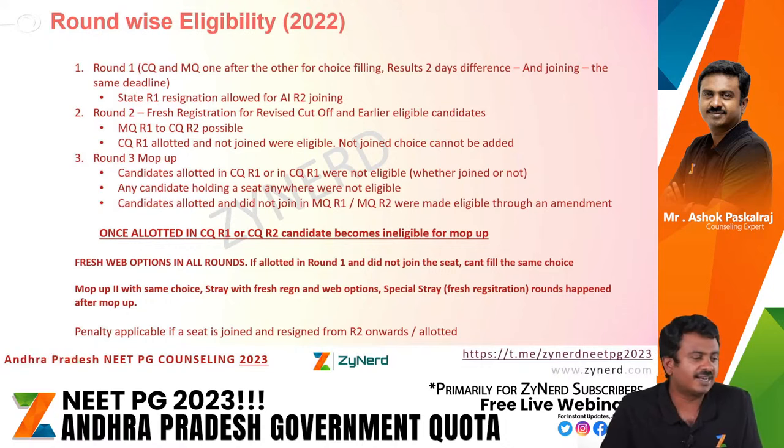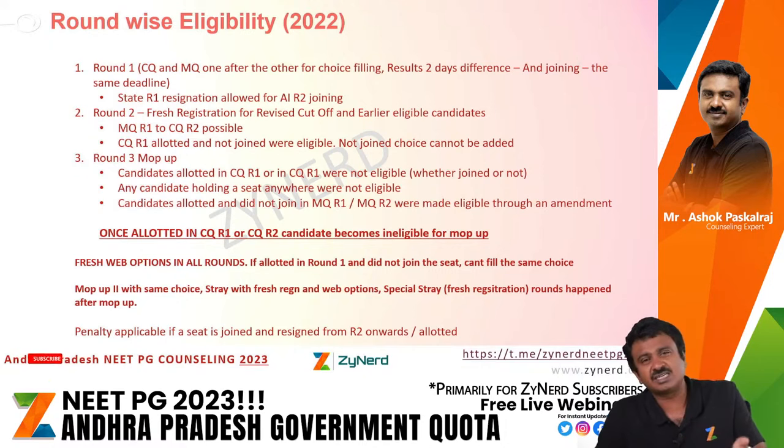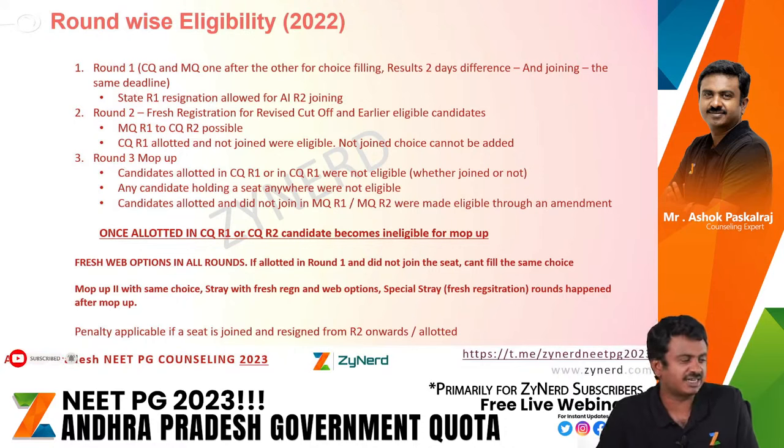And finally, there was a stray with fresh registration on one day, and the same day web options happened, and then results were published, and within a day candidates had to go join. And this was on December 1st and 2nd, and then the next in January there was a special stray round. We will be updating all this information in ZyNerd as well.